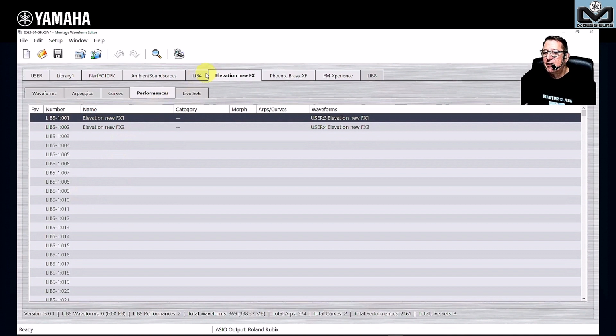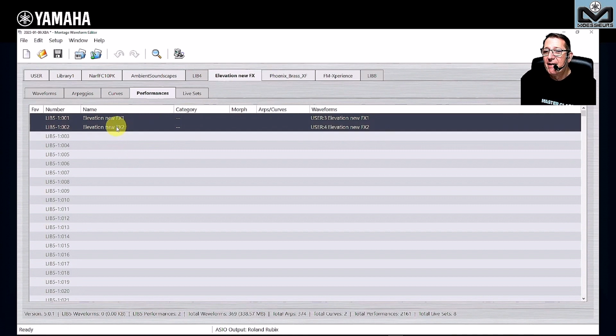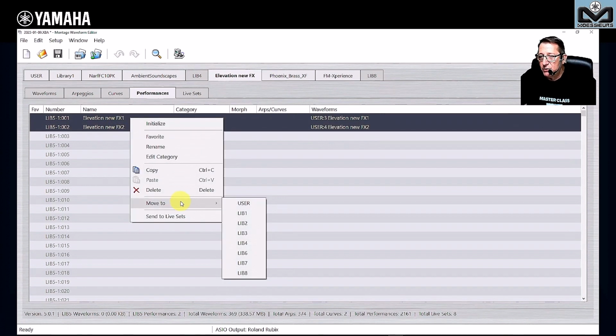Okay, here in gray, all is empty. There is nothing. Here I have two performances. In library, it's losing place too. I want to have these two performances inside one of the libraries or my user area, as an example. Of course, you can do it also on Montage and Modex too. Yes, but here you do it more quickly. I select the two, and I just need to go to Move To.